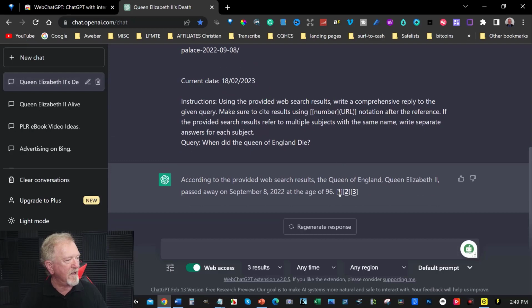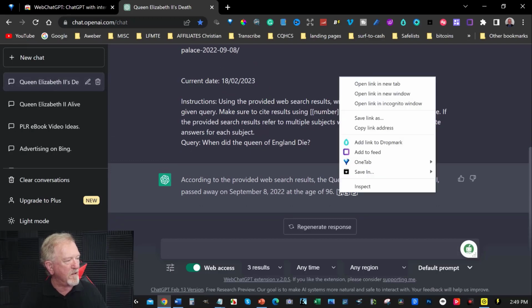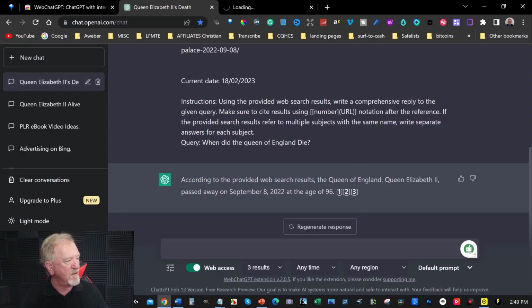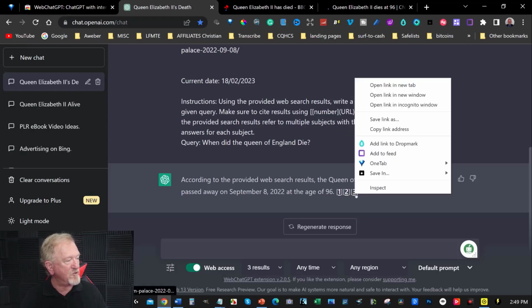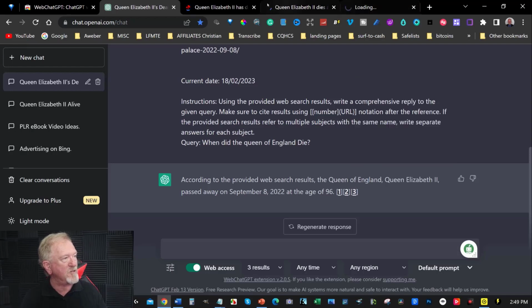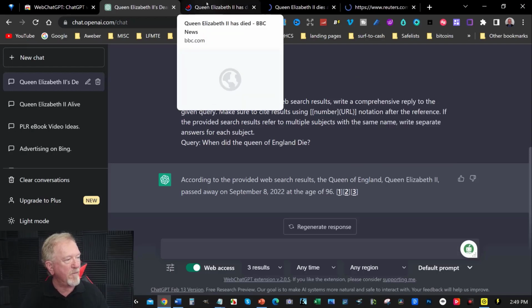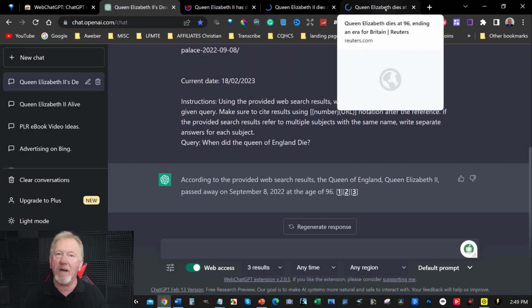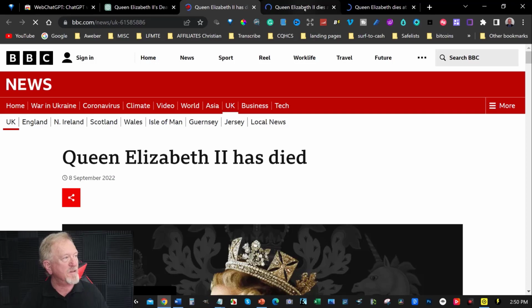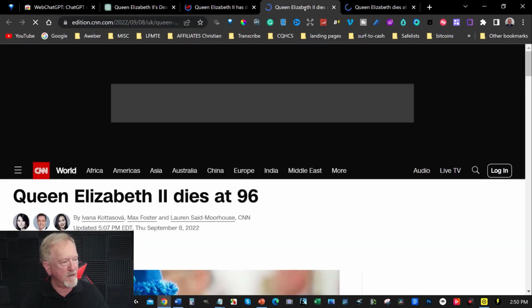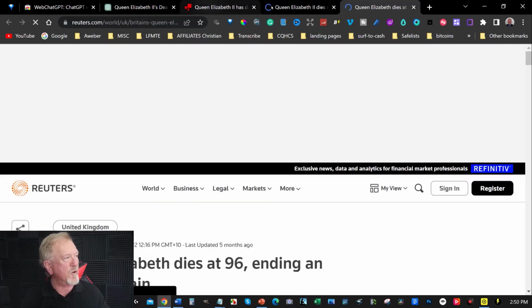If you click on that, it'll actually take you to a web page. Now I'm going to right click and open that up into another page. Number 2, this should be a second web page that it's opening up. And here's number 3, it should also open up to another page. And these should, by rights, be 3 different news articles talking about the death of the Queen. In just a moment, we'll open them up and have a quick look. You've got BBC, over here it looks like CNN, and then right here you have Reuters. Okay, so let's just click away from all these. We don't need to read about that right now. So as you can see, it does have access.